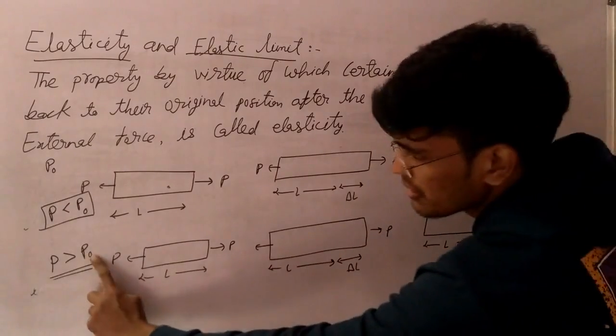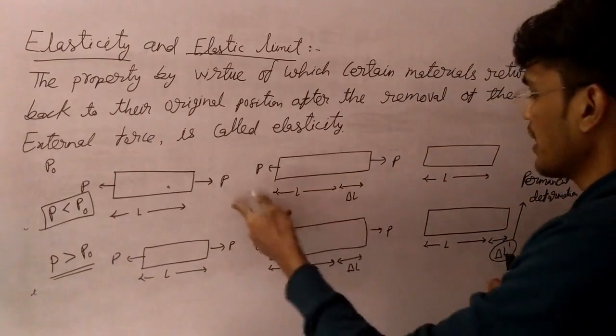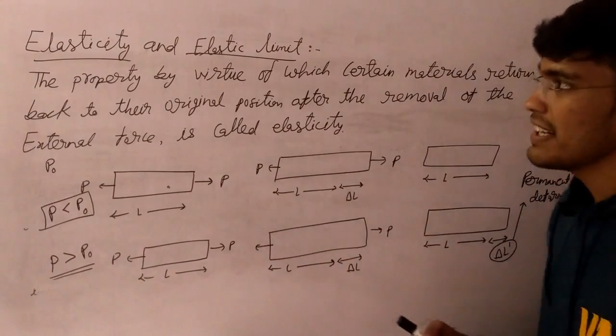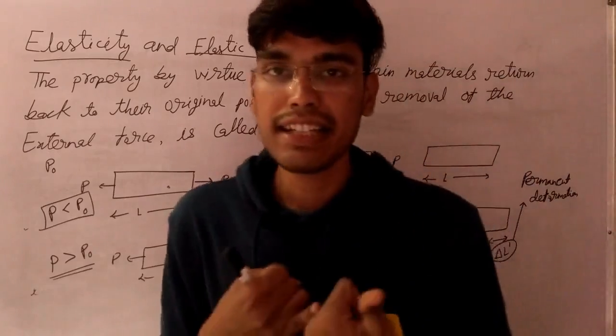And this limiting load or limiting stress up to which the body behaves elastically is called the elastic limit. So what do you mean by elastic limit?